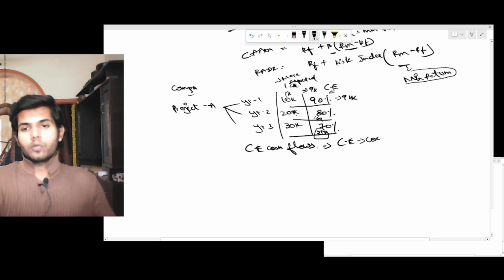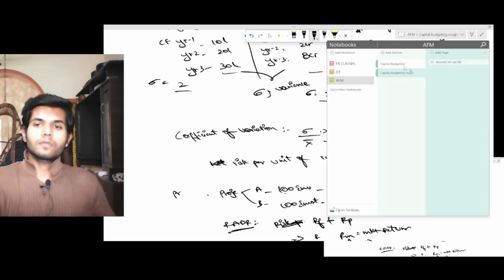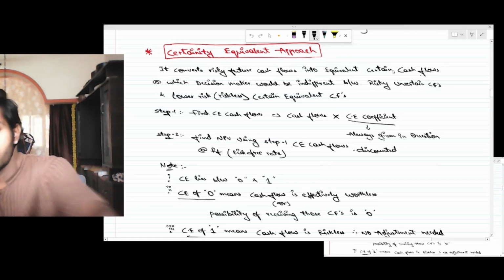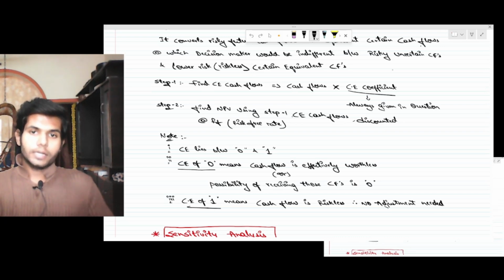The CE coefficient will always be given in the question. How will you find the certainty equivalent cash flow? CE coefficient into cash flows. So you will be finding certainty equivalent cash flows, and then find NPV using that.